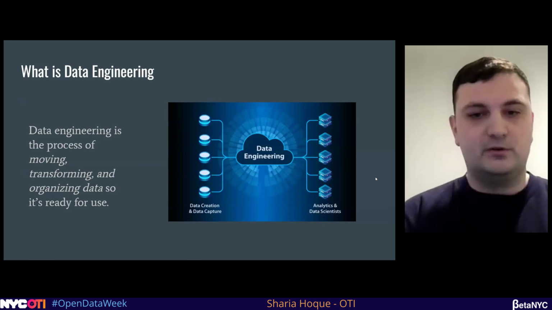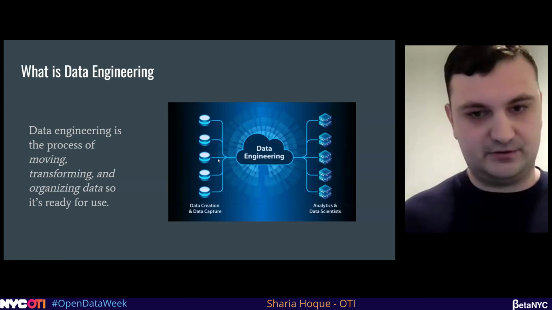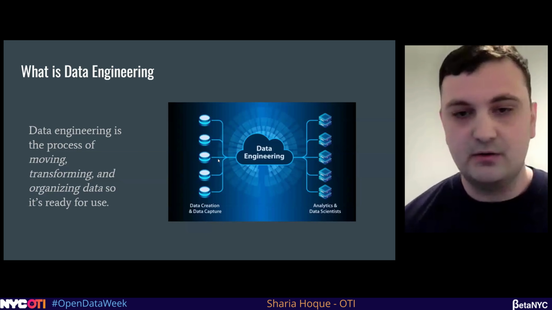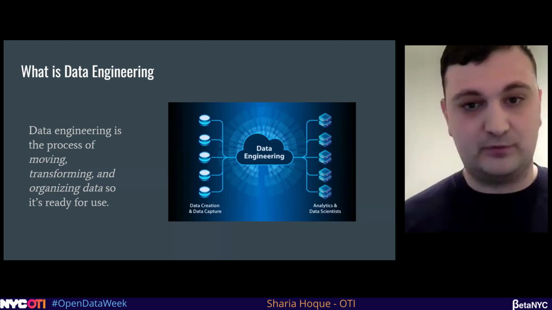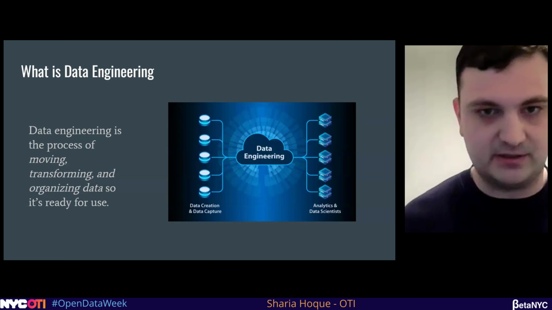What is data engineering? Data engineering in general is the process of moving data from one place to another and organizing and transforming it so it's ready for downstream use, whether it be ML or for BI or for automation. But in general, you get data from somewhere, you're organizing it, and you're making it ready for use.